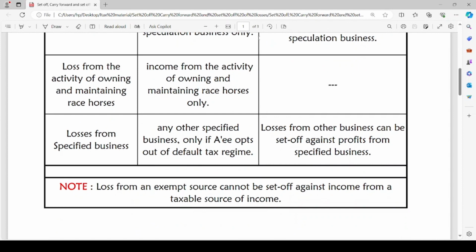One important point to be noted is that loss from any exempt source cannot be set off against income from a taxable source of income. For example, agricultural income from India. Agricultural income earned in India is exempt income. If there is any loss incurred in such a field, it cannot be set off against income from a taxable source of income. I hope it is clear for you.